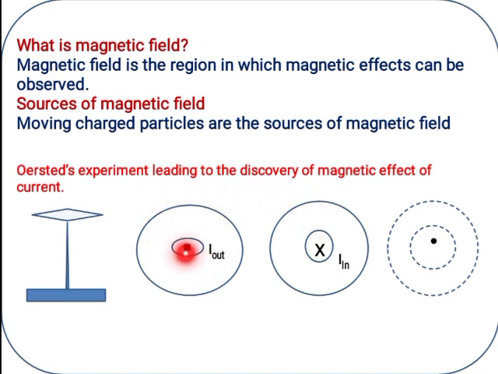This figure shows the orientation of the magnetic compass needle when the current emerges out of the plane of the paper, and this figure shows the orientation when the current moves into the plane of the paper. The cross and dot symbols we have to remember. Now, if we pass the current through the conductor, the encircled area acts as a magnetic field.